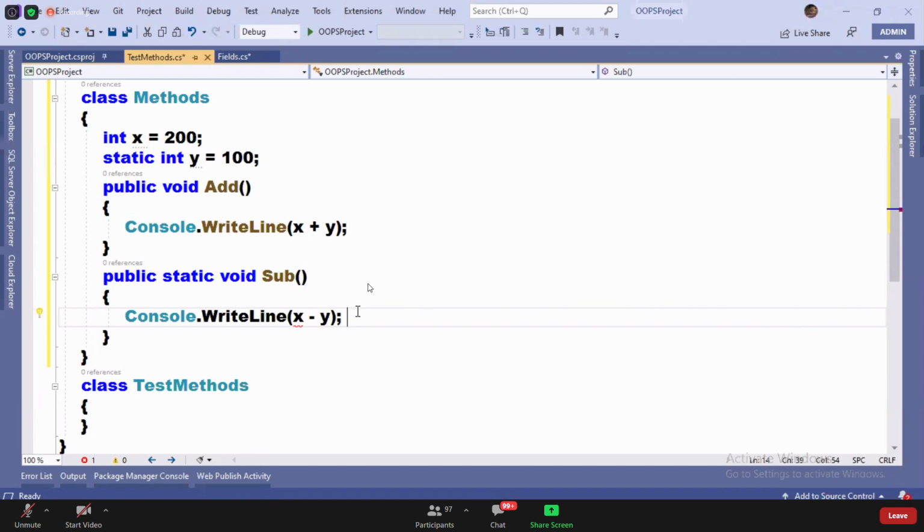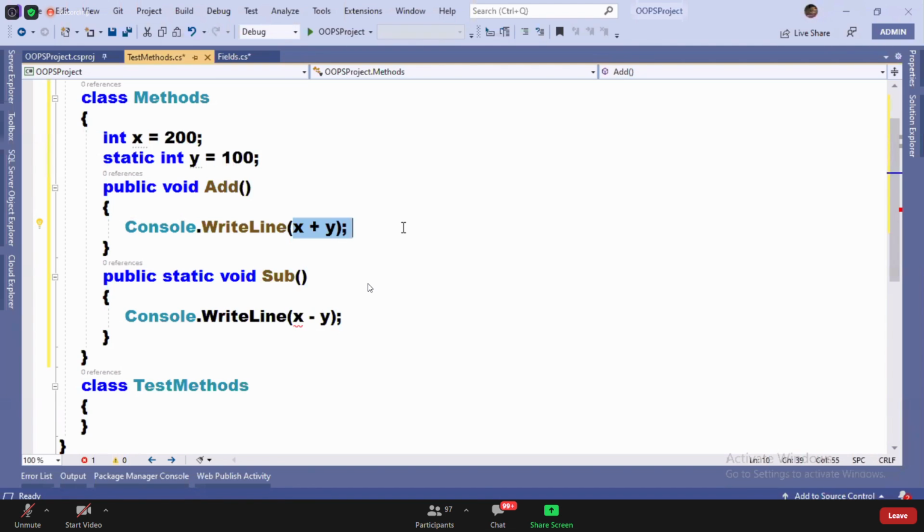If your method is non-static, you can directly access both static and non-static members in it without any restriction. A non-static method can directly access a non-static or a static member in it without any restriction.